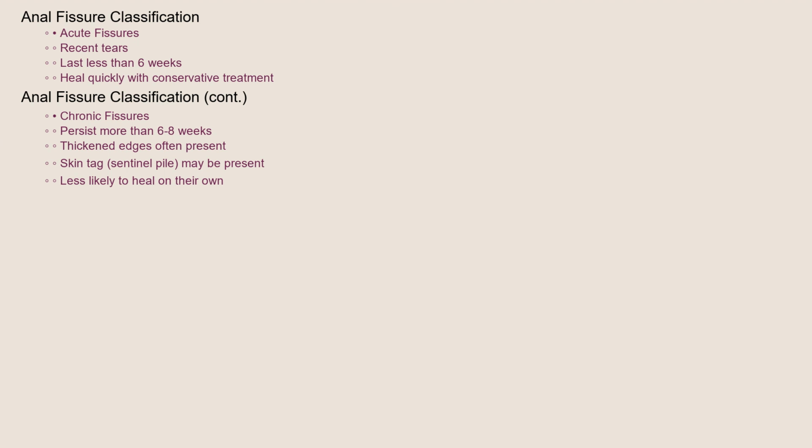Anal fissures are generally classified as either acute or chronic. Acute fissures are recent tears, usually lasting less than 6 weeks. They tend to heal relatively quickly with conservative treatment. Chronic fissures are those that have persisted for more than 6 to 8 weeks. They often have thickened edges, and a skin tag sentinel pile may be present. Chronic fissures are less likely to heal on their own and may require more aggressive treatment.